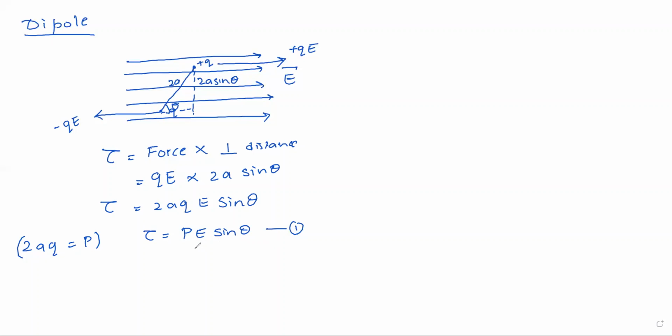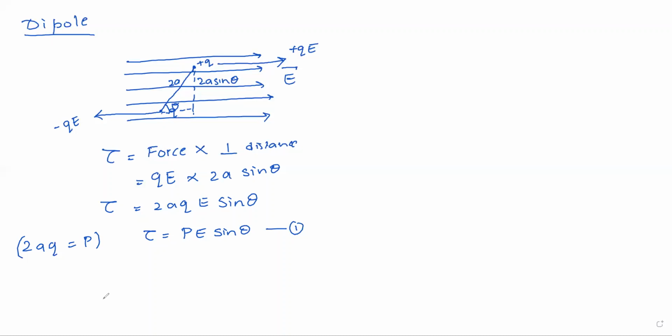But when we keep the dipole in an external field, it may change its position, or there will be a small angular difference. If the dipole rotates to some angle, there is a small change in this theta.